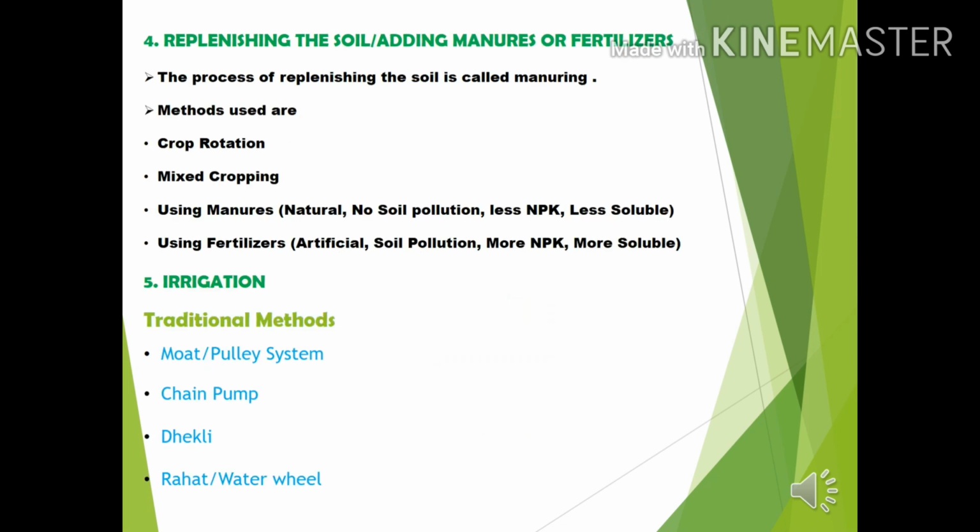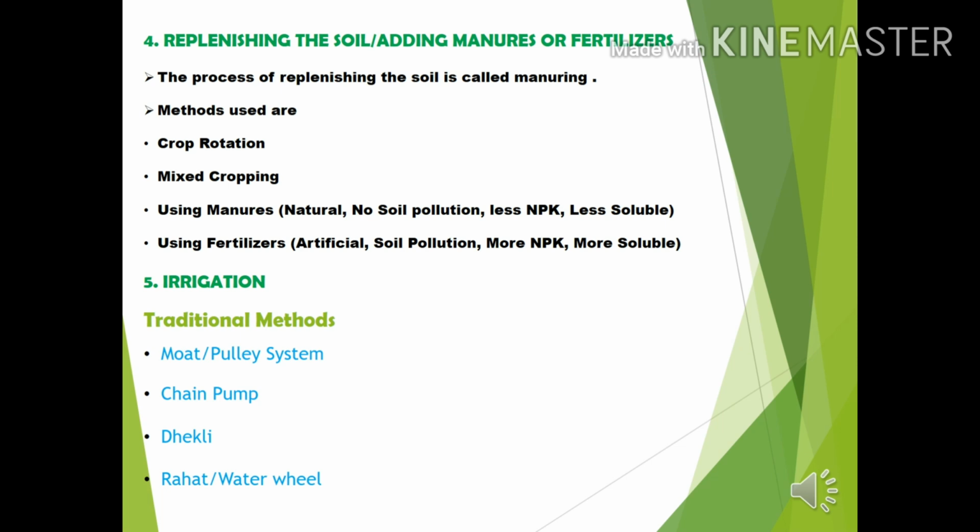Fourth one is replenishing the soil or adding manures or fertilizers. Manuring is replenishing the soil by adding all the nutrients. What are the main differences between manures and fertilizers? Manures are naturally made substances from the decomposition of plants and animals, which does not create any soil pollution, but the concentration of nitrogen, phosphorus and potassium, that is NPK, will be less compared to fertilizers. And it is less soluble in water, so the roots cannot absorb readily to the plant.